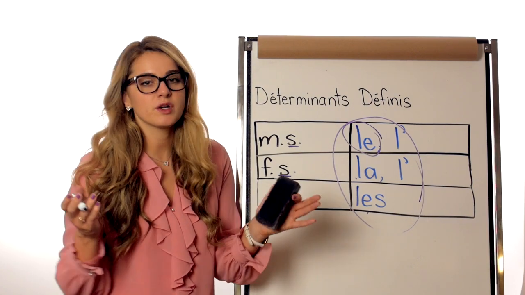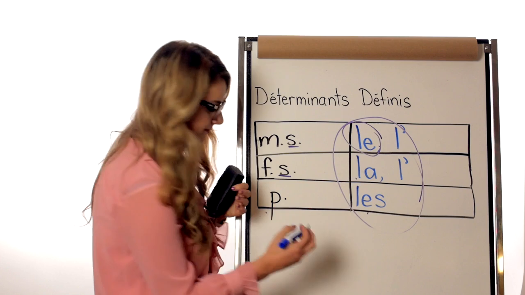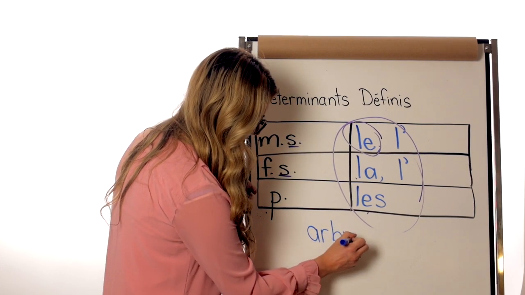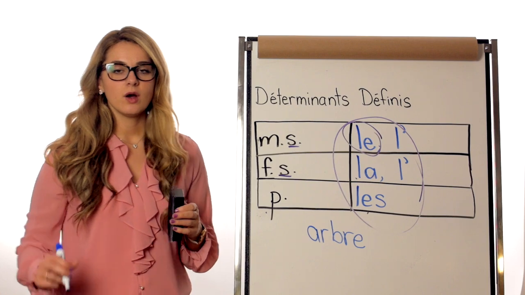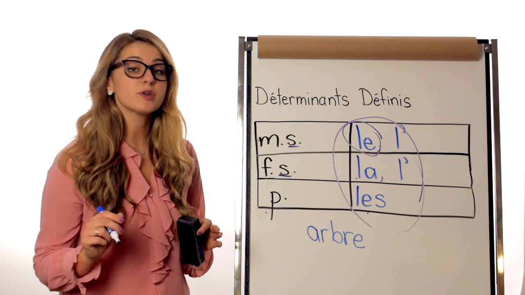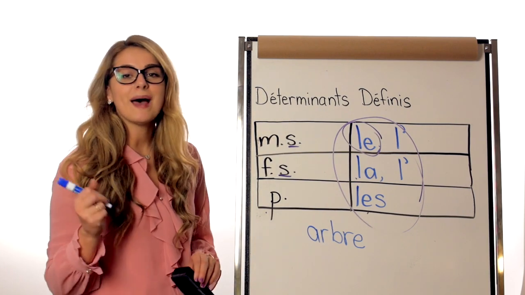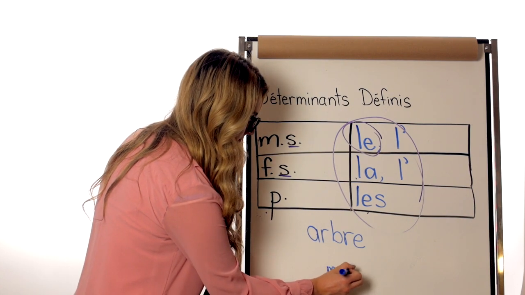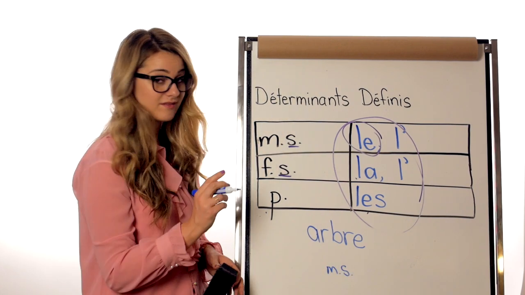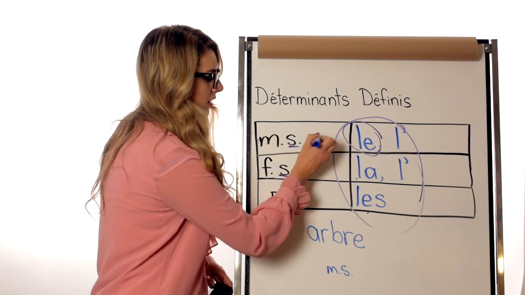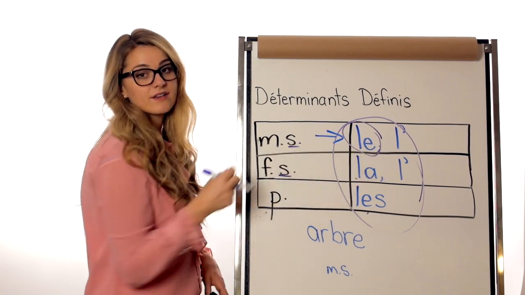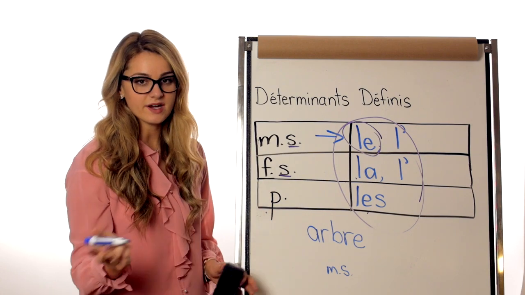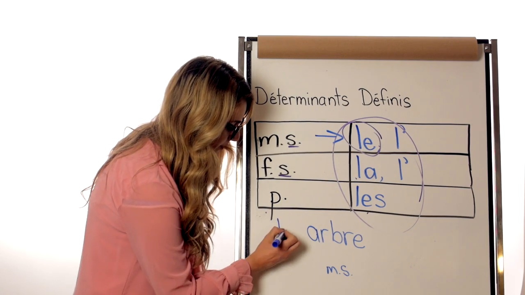Okay, I'm gonna give you the word arbre, which means tree. Arbre. Okay, I'm telling you right now that arbre is un nom masculin singulier. So, now that we know this, we know that right here, the déterminant is either going to be le or l'apostrophe. Okay, if we put le,